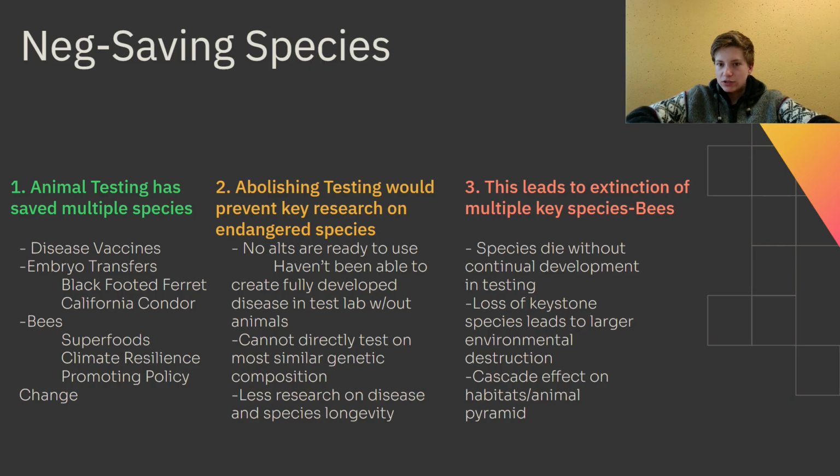The loss of keystone species, as a result, leads to larger environmental destruction, as species that are necessary to keep environments running fall apart. There are cascading effects on the entire animal kingdom, where entire ecosystems can be wiped out because plants no longer grow because they don't have the pollen from bees. And without plants, small herbivores can't eat. And without small herbivores, the predators don't get to eat. And then the apex predators don't get to eat anything. And then the whole system falls apart. You can explain this one really well, and it has really key impacts when it comes to larger holistic ideas.